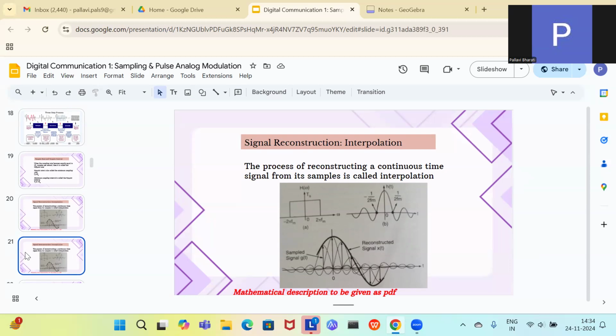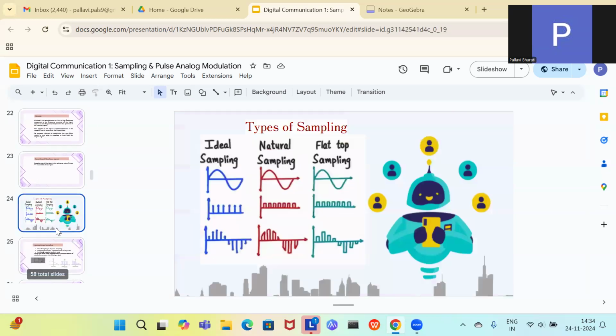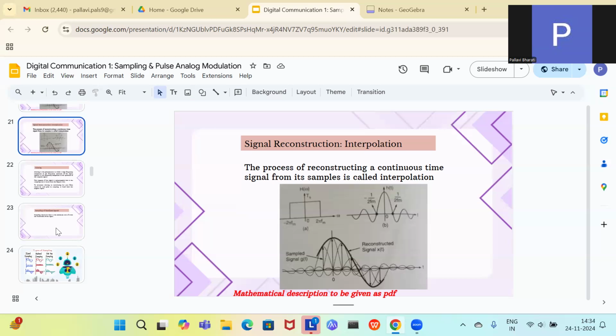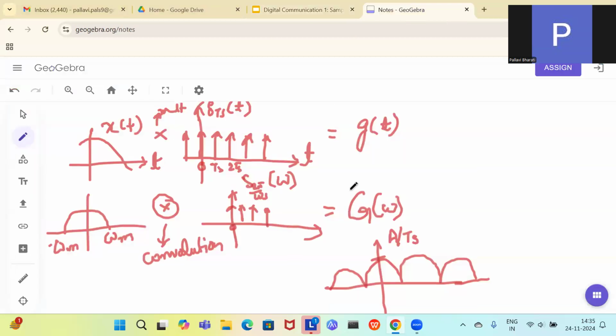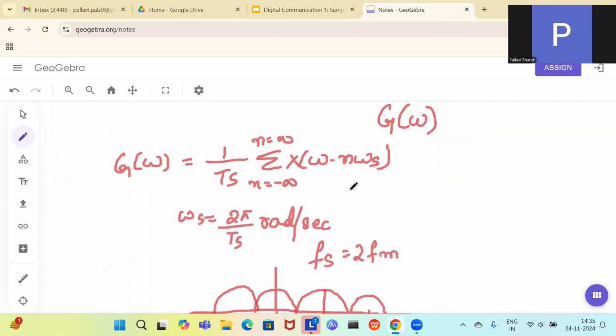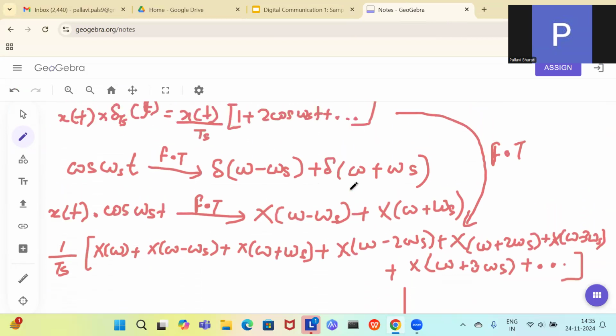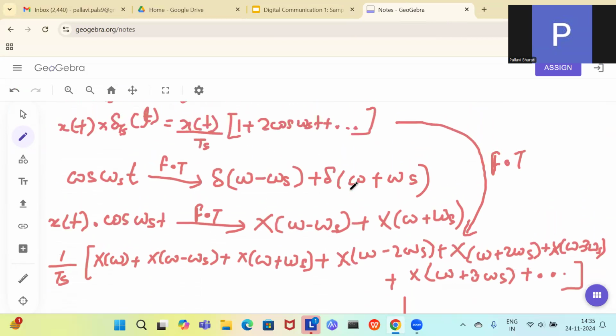We will not be doing the types of sampling today. We will just keep it till signal reconstruction. So for signal reconstruction, let us go to the maths part of it and we will understand it very easily. So let's see this one. This one was your signal, X of t. But all these extra things have also come up.